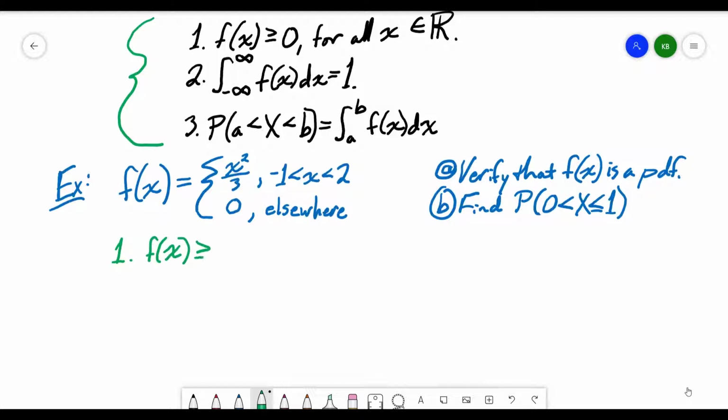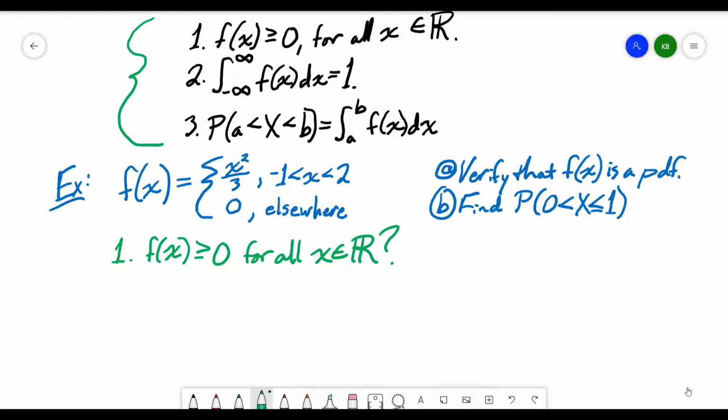to be greater than or equal to 0 for all x in the real numbers. So whenever x is outside of the negative 1 to 2 range, the function is 0, so it's definitely true there. So then we just need to consider, is x squared over 3 positive, or 0, for everything between negative 1 and 2?